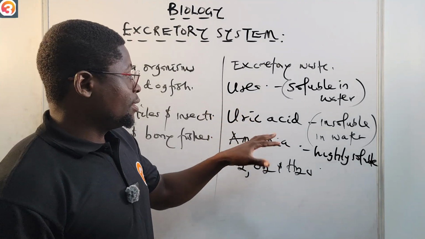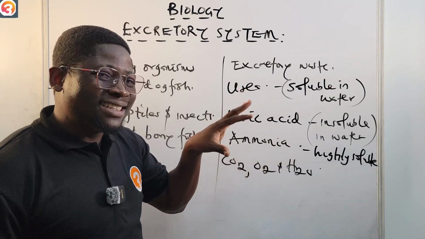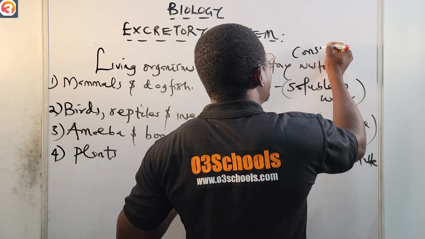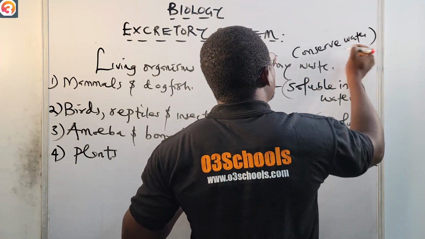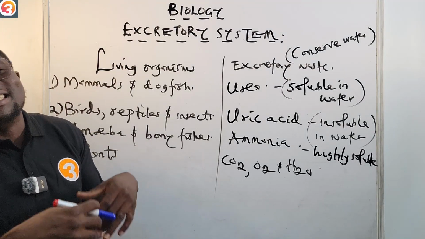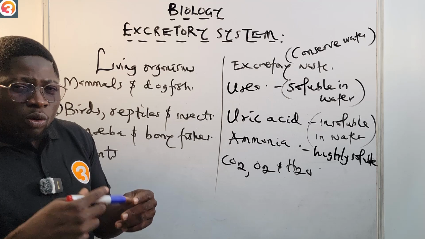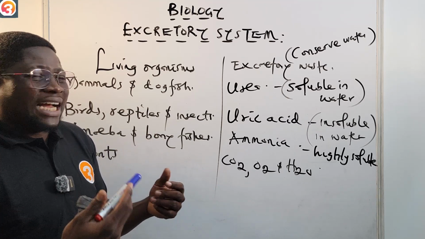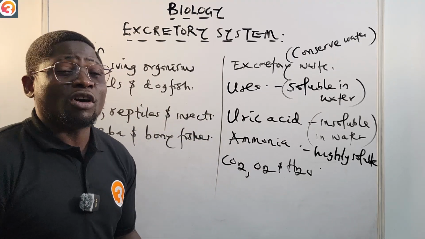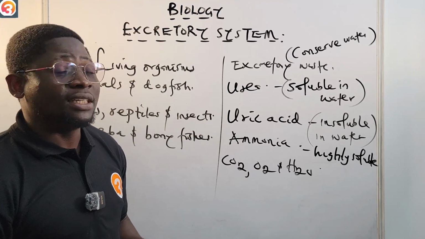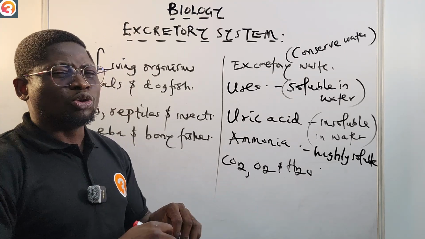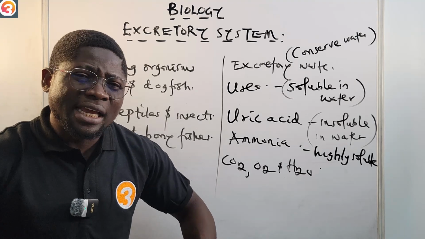So basically, uric acid is excreted by organisms that need to conserve water. You know what conservation of water is, isn't it? Like I said, organisms that live in the desert, for example, or where there's no water readily available to them. Because of that, they need to prevent their body from losing so much water. In fact, most of them don't come outside during the day. They come out during the night, when everywhere is a bit cold, so that they do not lose water from their body.